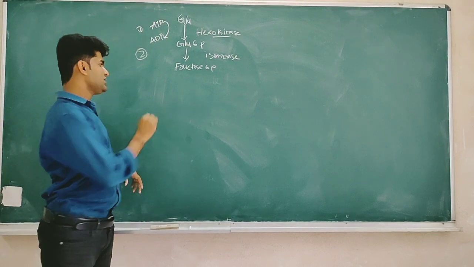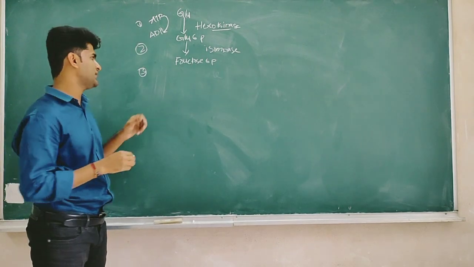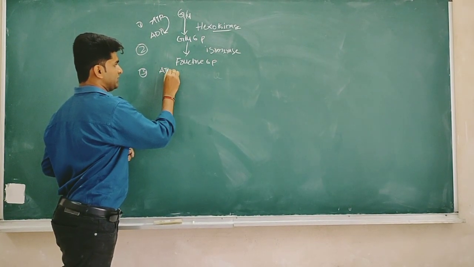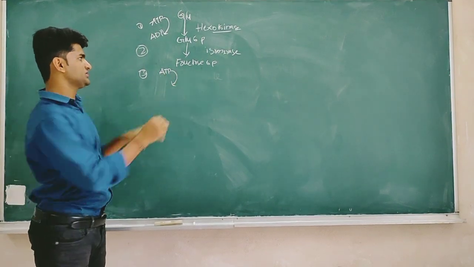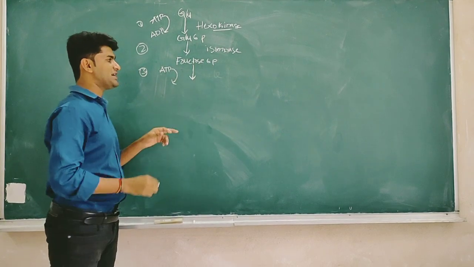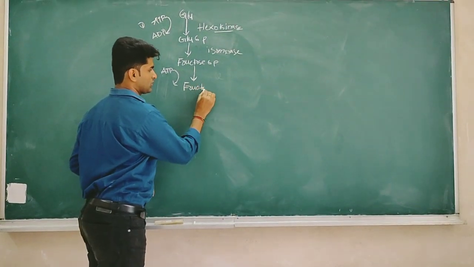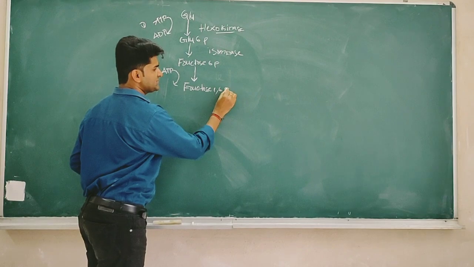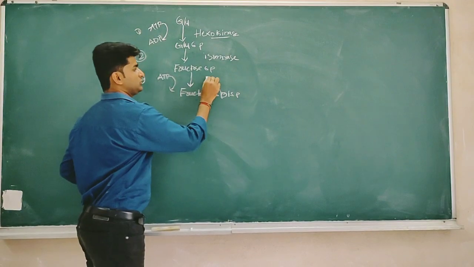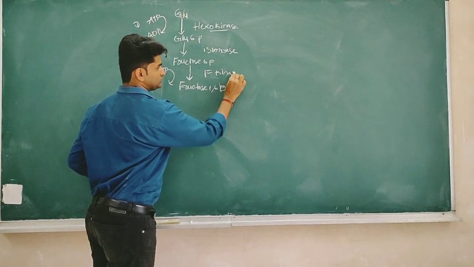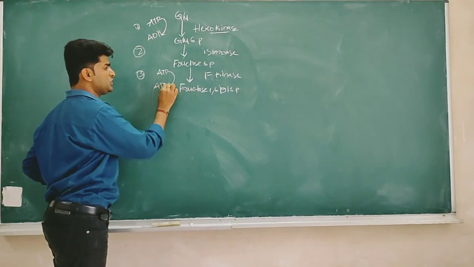What is the third step? That is the second phosphorylation. What happens? From one molecule of ATP, one more phosphate group is added at the first position. Fructose 6-phosphate is converted into fructose 1,6-bisphosphate in the presence of the enzyme phosphofructokinase. This is phosphorylation, and this ATP is converted into ADP.